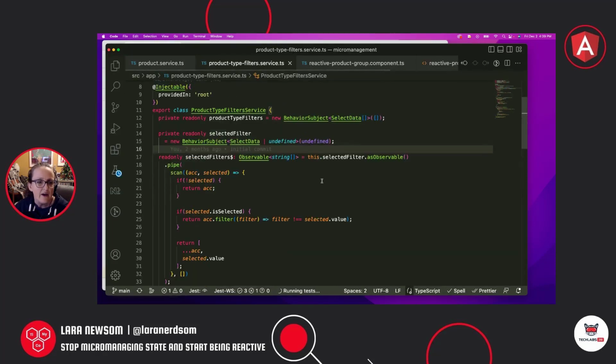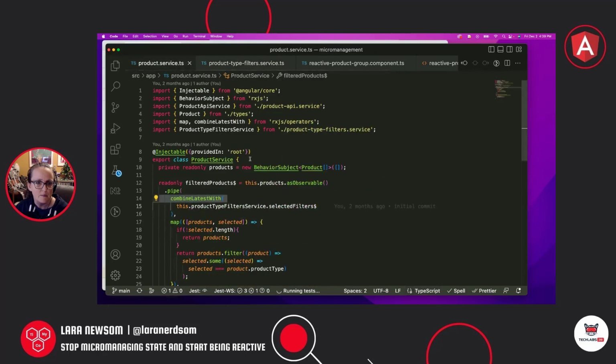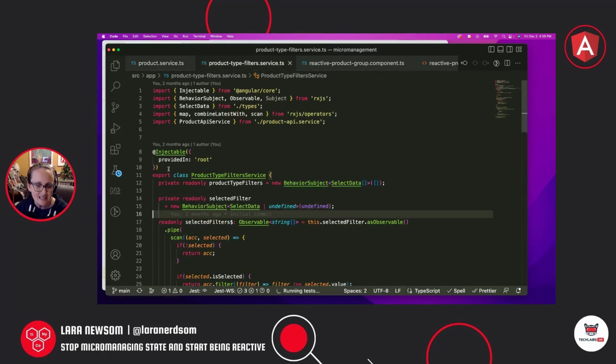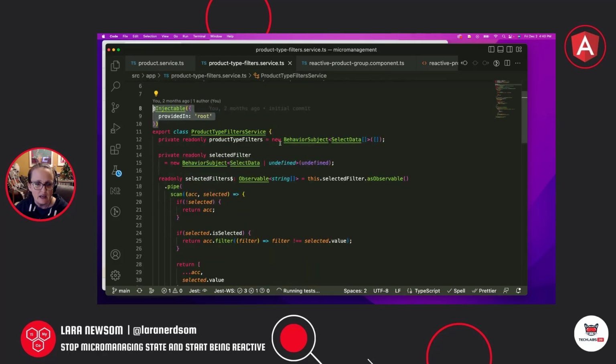That's right. Okay, so first thing I want to point out with these services, and this is true of both of them, they are both provided in root. That means it's a singleton service, which means that any component that imports these services as a dependency will get the same instance of this service, which means it will also get the same BehaviorSubject. So we're also going to create a new BehaviorSubject. That's happening here, and this is for our filters.